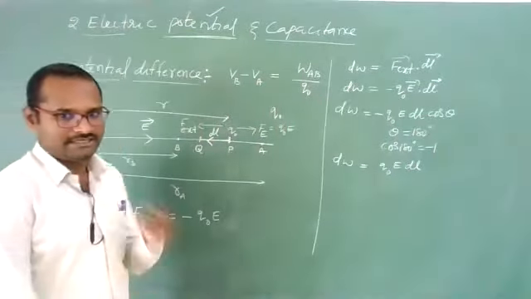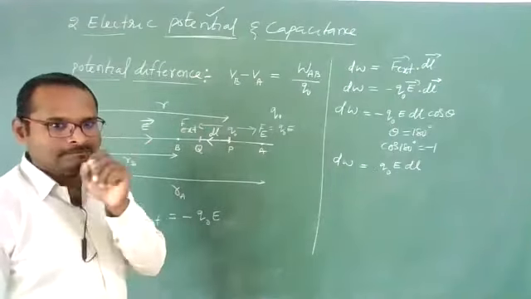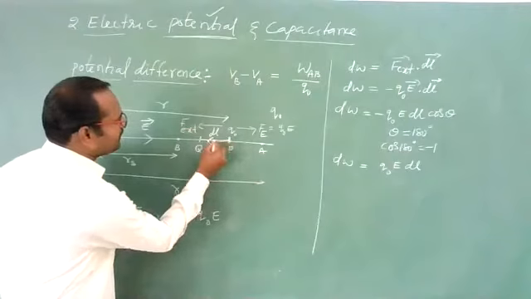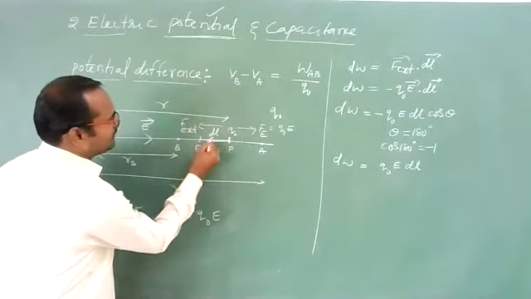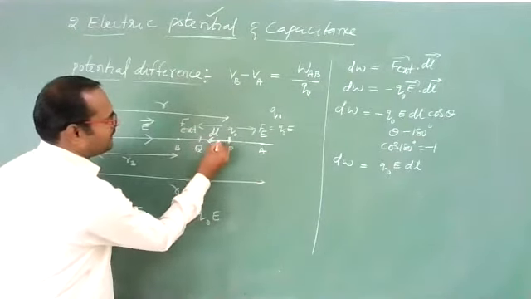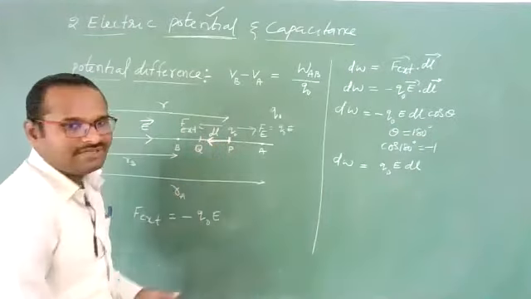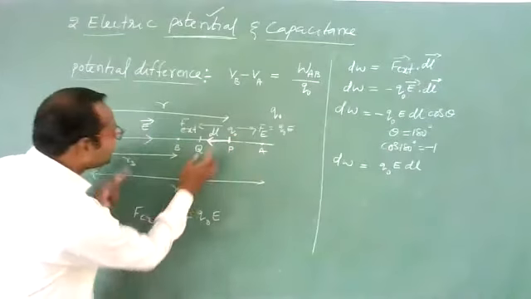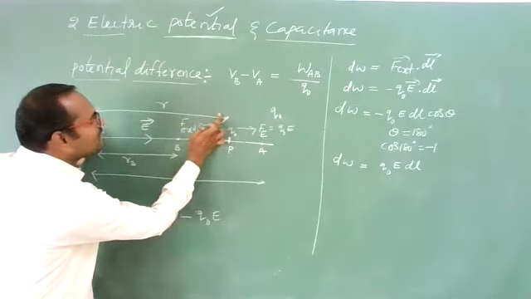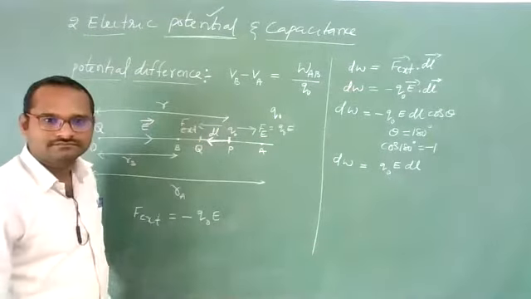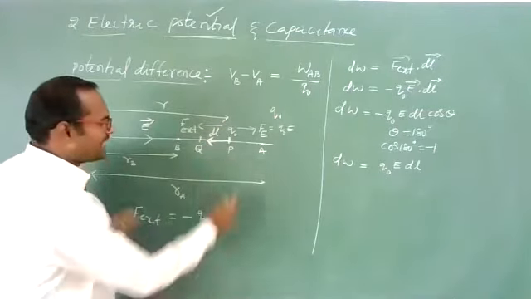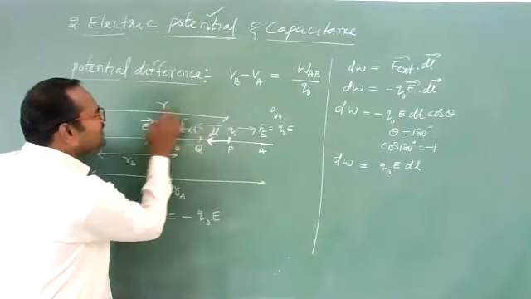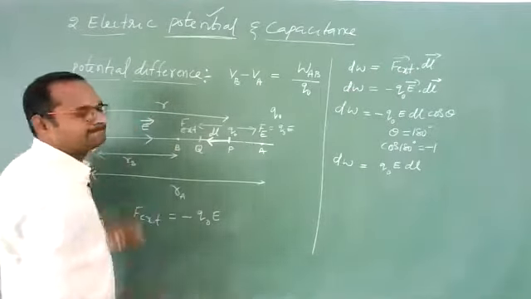Clear? Yes. Now, see, students, as you are moving this charge Q naught in the opposite direction to the field, as this dl is moving this side, what happened to the distance r? Distance r is decreasing.